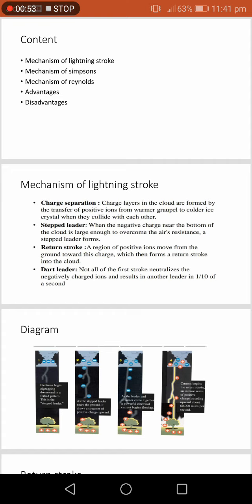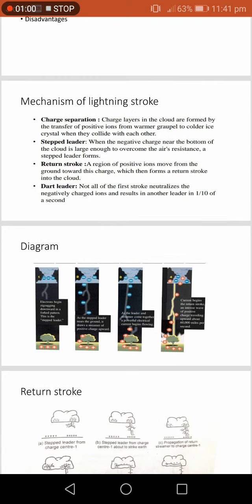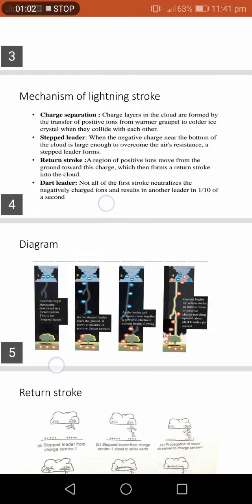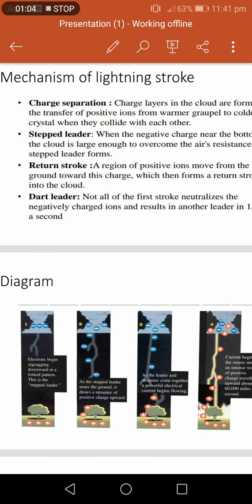moves from the ground towards this charge. See the first diagram: when the electrons begin to zigzag downwards in a forward path, this is a step leader.